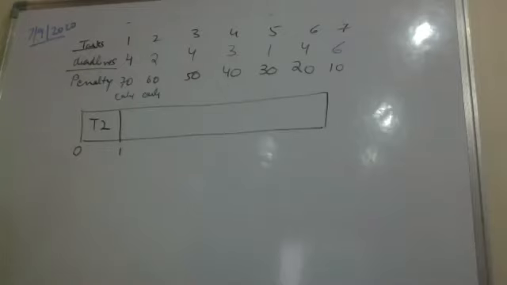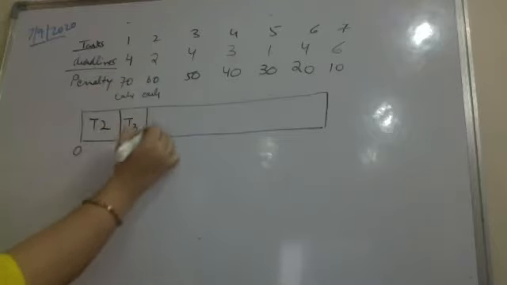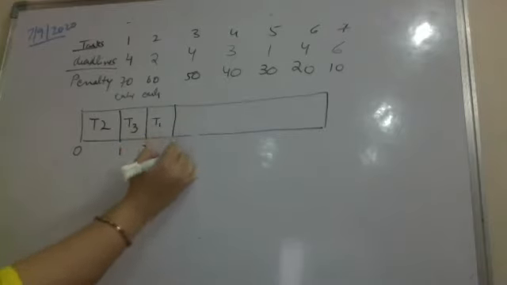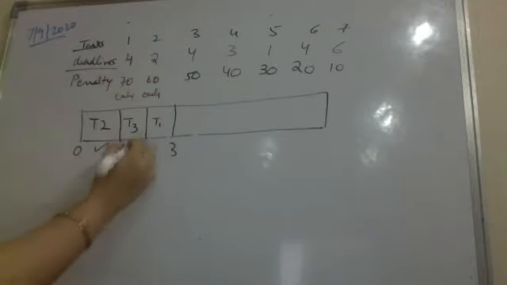After picking task 2, I again want to pick a task. Since I am moving on in order, I am picking task 3. I can pick task 1 also. So I am picking task 3. Then I am picking task 1. So if you see, task 2 has a deadline 2, performed early. Task 3 has a deadline 4, performed early.